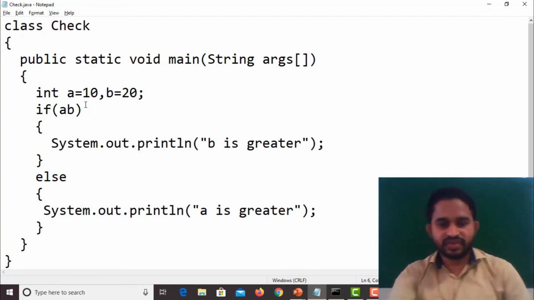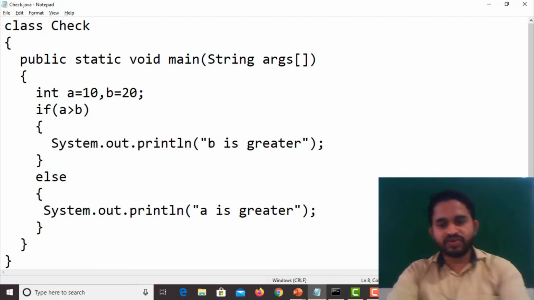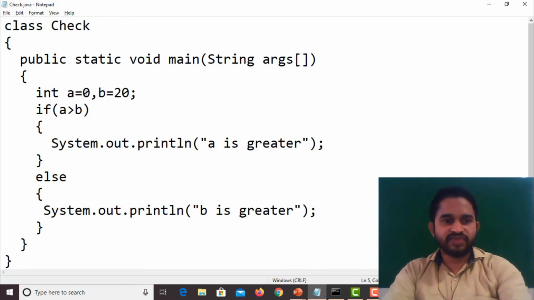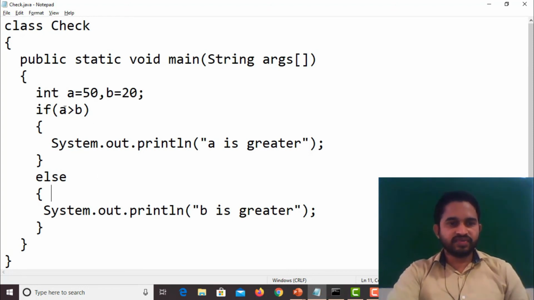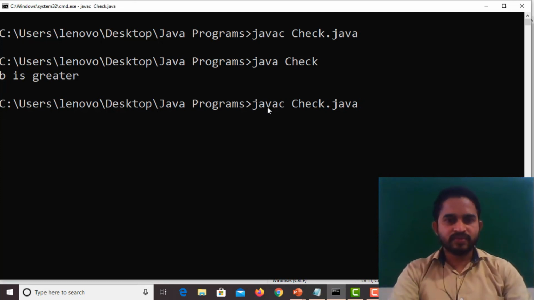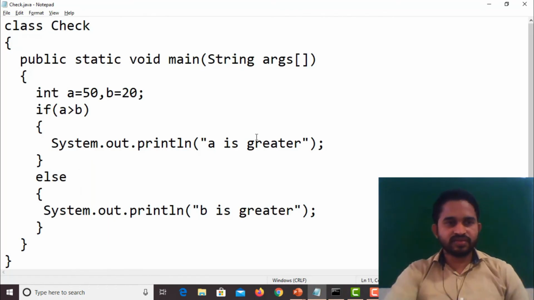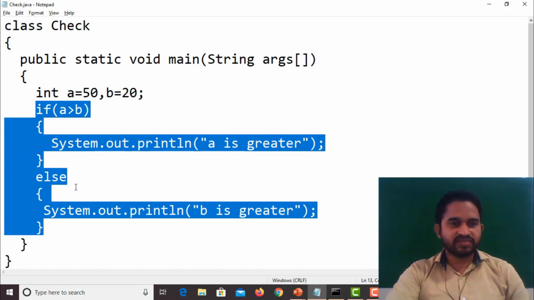Otherwise, if you want to check in this condition, if A greater than B, you can modify anything based on your approach. Here I want to modify it as 40, 50. Check it. Here 50 is greater than 20. Yes, A is greater. Save. I want to check here. Same thing. So A is greater. So this is about using the if else statement.